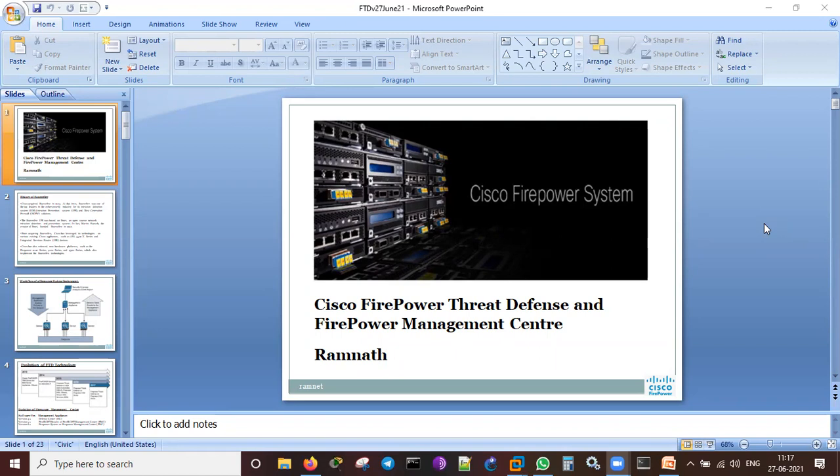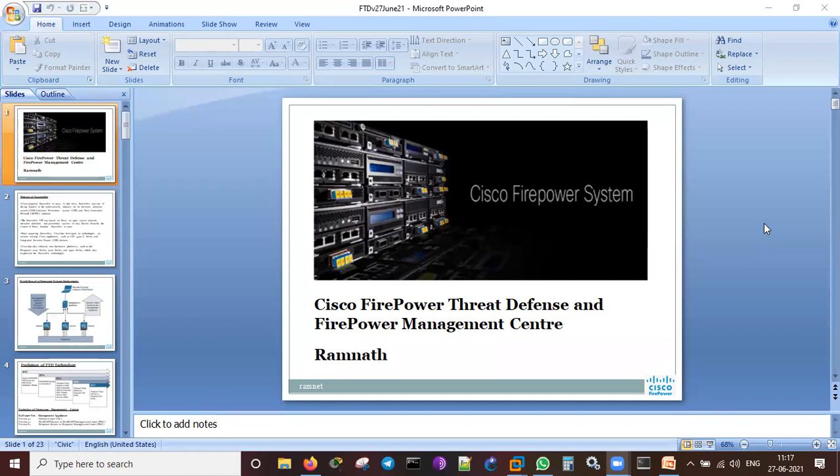What precautions need to be taken? How does the Windows firewall work along with the Cisco Firepower system? And how much memory is required, which is very important for us, how many CPU cycles, how many sockets, and how many cores do we need to allocate? These are all the challenges that come up in installing Firepower Threat Defense on our local laptop, and we will be seeing how to do that.